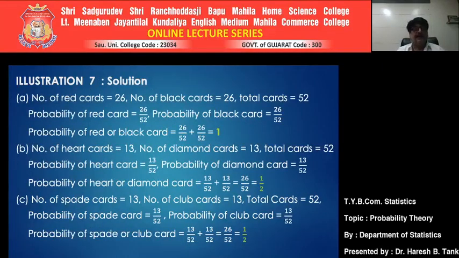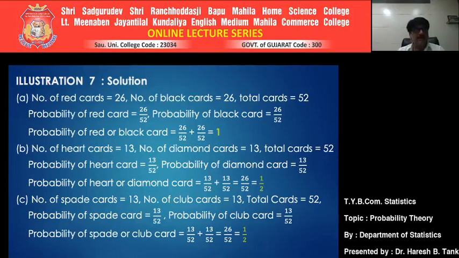Number of red cards, there are 26. Number of black cards, they are again 26. So the total number of cards is 52. Now think of the probability of getting a red card. It becomes number of favorable cases for red divided by total number of possible outcomes. How many different ways can you get a red card? That's 26. So it comes to 26 upon 52.